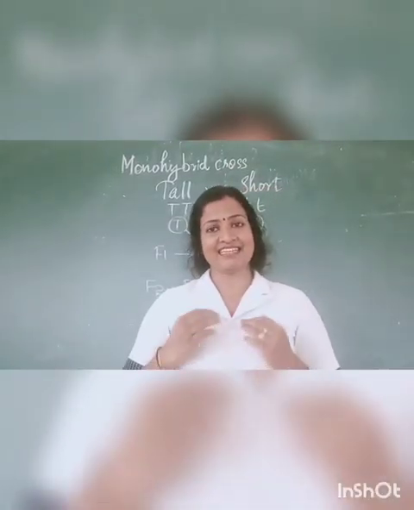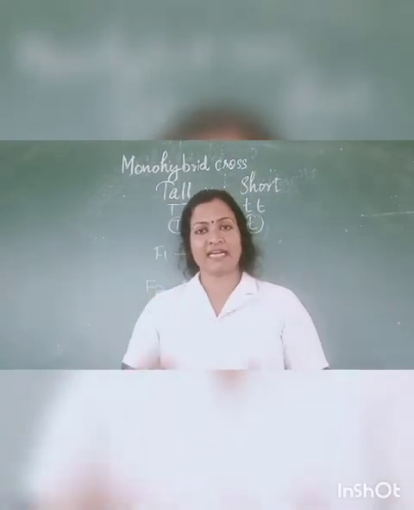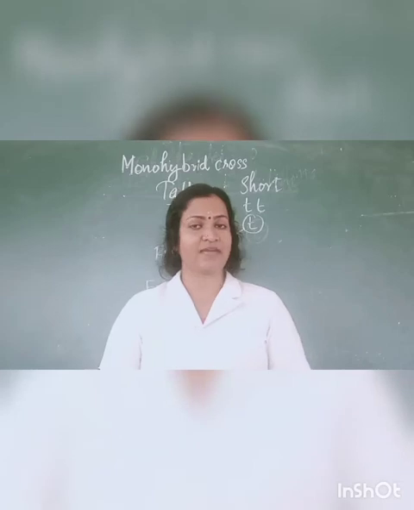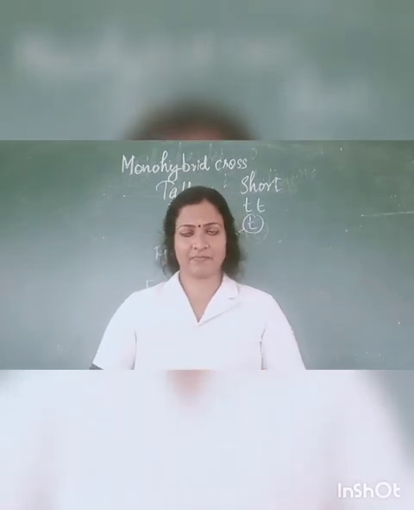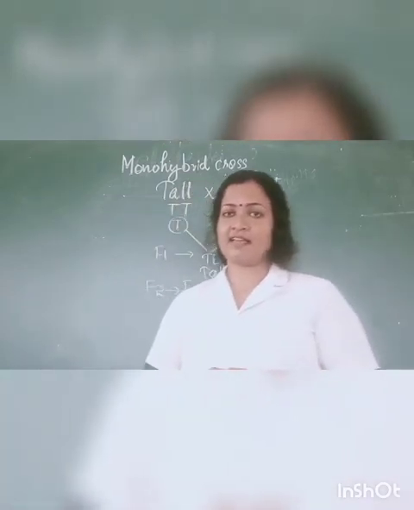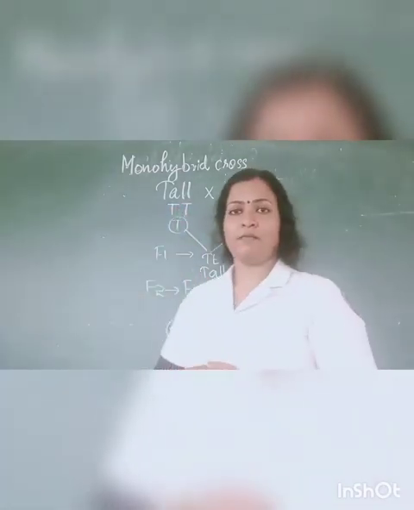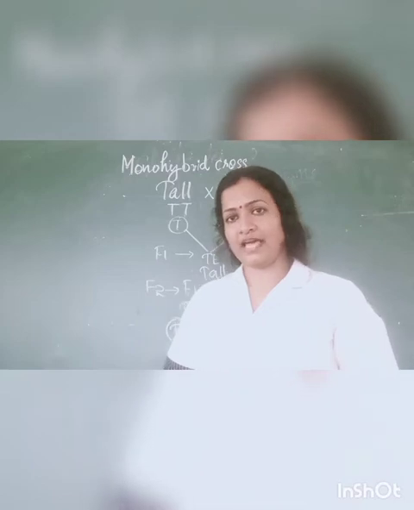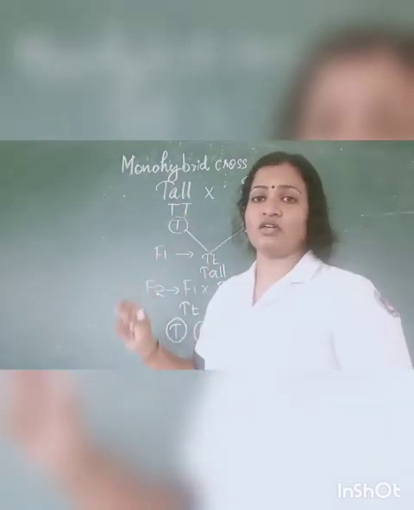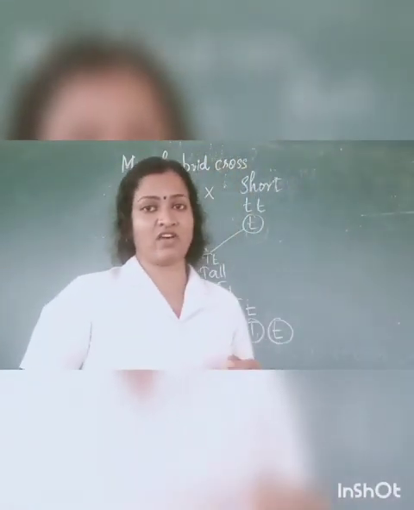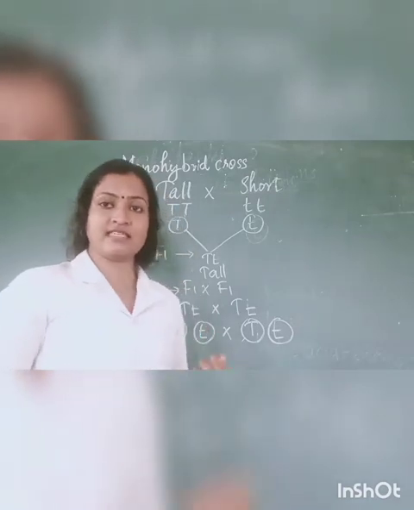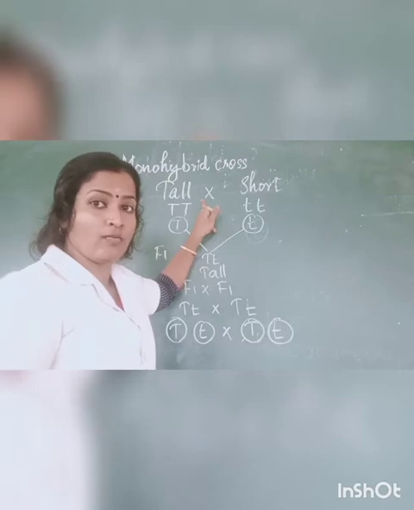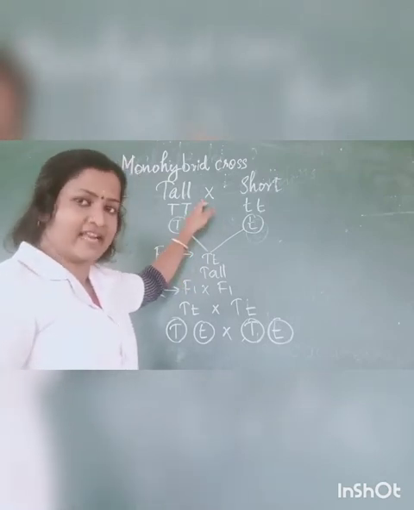Monohybrid cross. In this type of cross, Mendel selected a pair of alternative characters as parents. So he selected a tall parent and a short parent. Okay. So tall and short are the phenotypes of parents. So what is the genotype? Here the parent is homozygous tall variety.